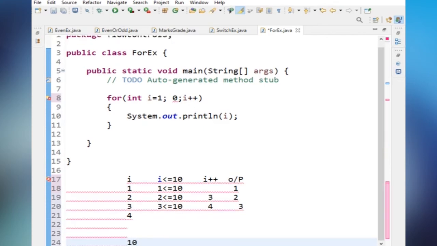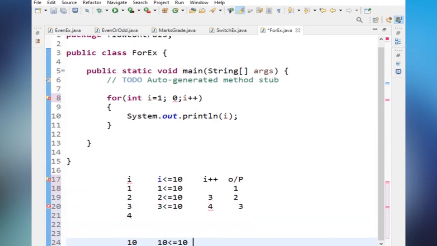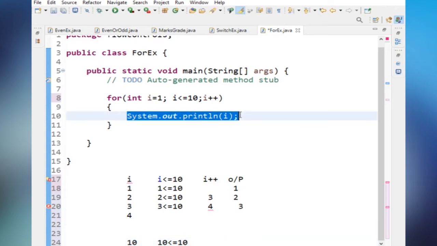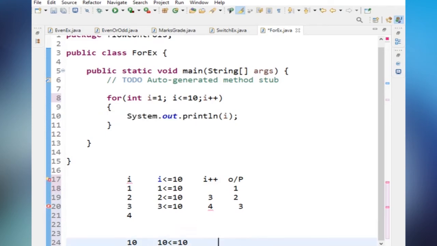And here, 10 less than or equal to 10, the condition is true. So it will enter into the for loop and print system.out.println of I. What is the I value now? 10 will be printed.